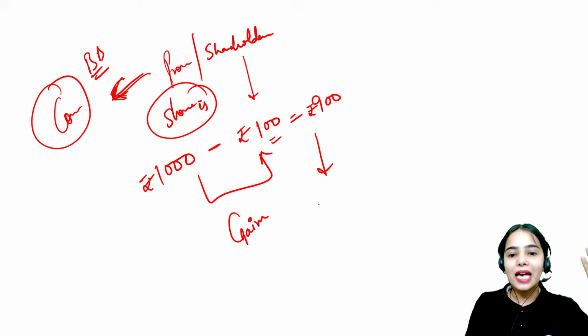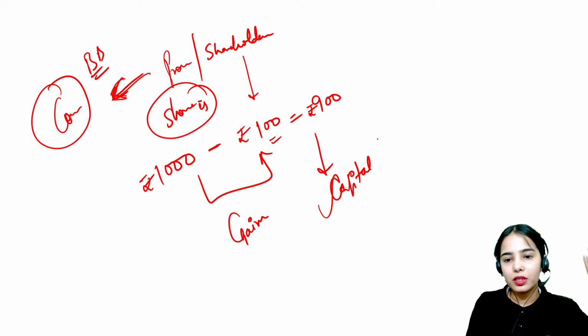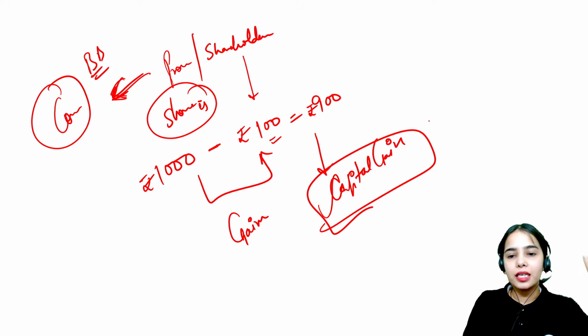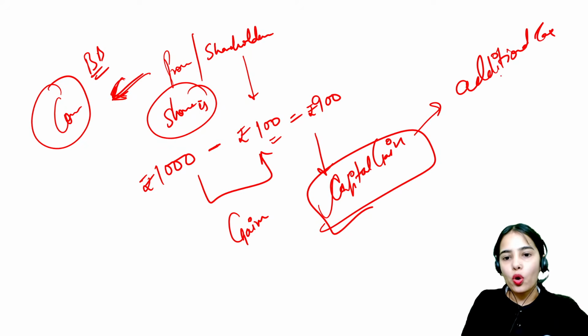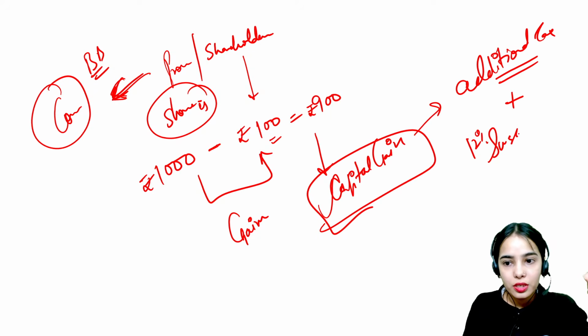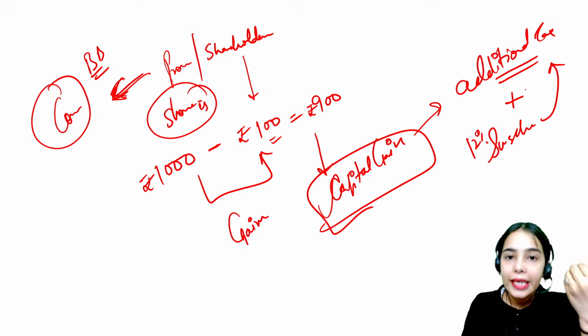This is called capital gain. It is said under the Finance Bill that this capital gain will be taxed additionally. There will be additional tax on the capital gain. Not only the additional tax, but there will also be a 12% surcharge on this additional tax as well.